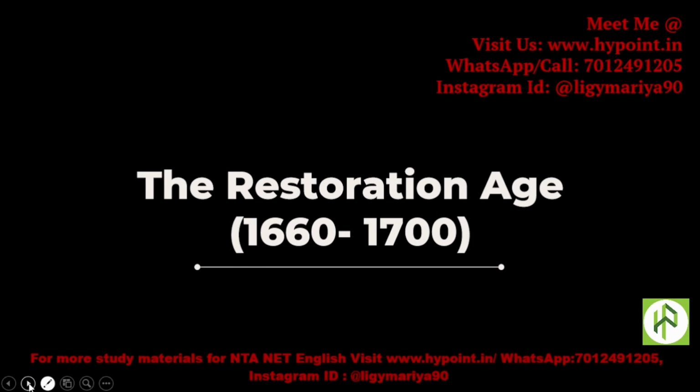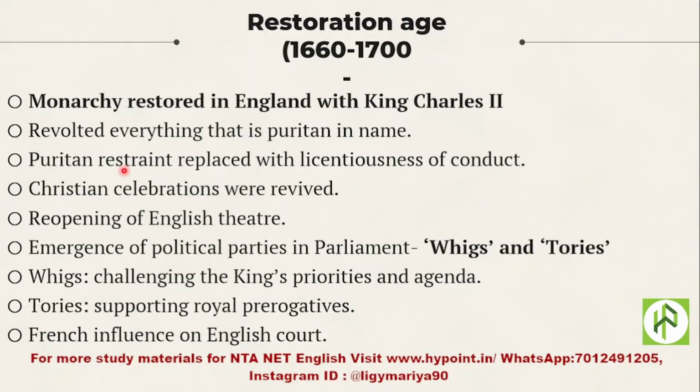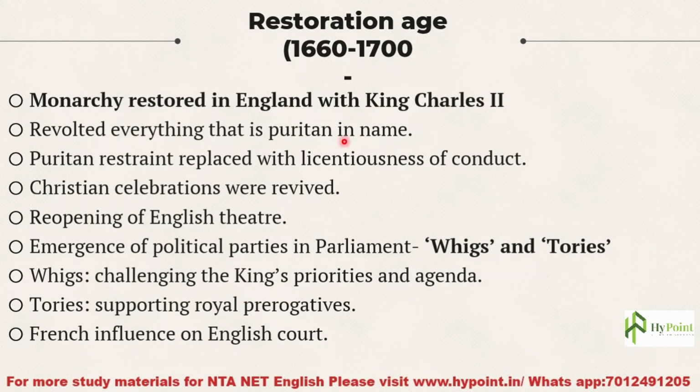Okay, moving on about the Restoration Age, let's have an introduction about Restoration Age. Restoration Age is from 1660 to 1700. So see, this age got the name Restoration. Restoration is something must be restored, right? Something must be restored in this age. What was restored? It was monarchy. Monarchy was restored in England with King Charles II.